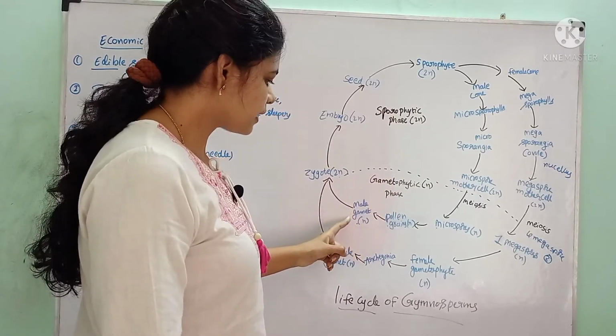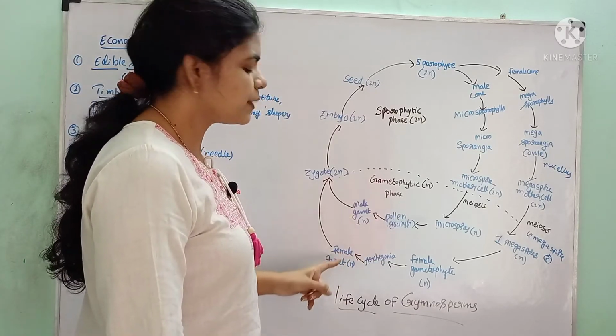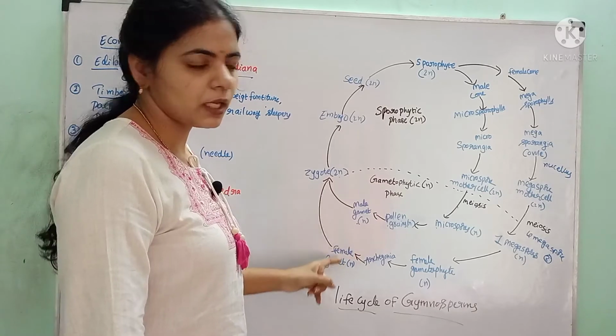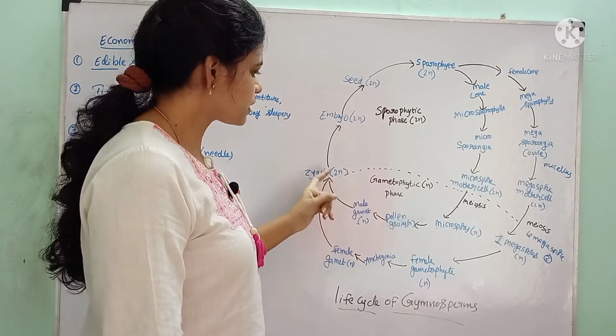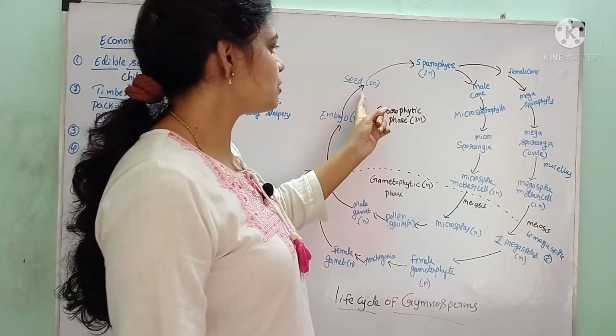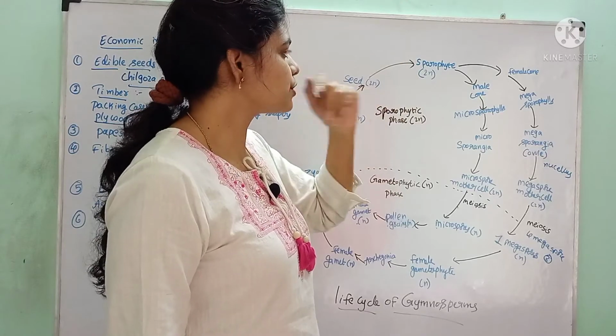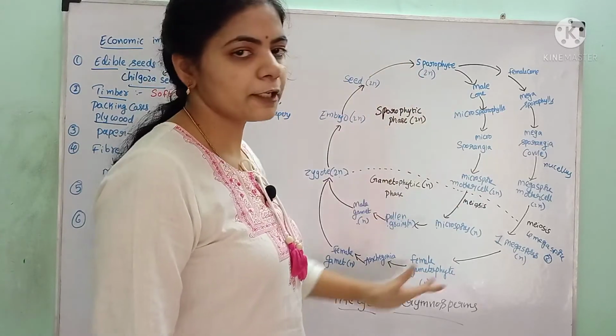These male gametes reach the archegonium which contains the female gamete. The male and female gametes fuse and a diploid zygote is produced. This zygote develops into the embryo which finally develops into seeds. The seeds germinate and again produce the sporophyte. This is the cyclic form.